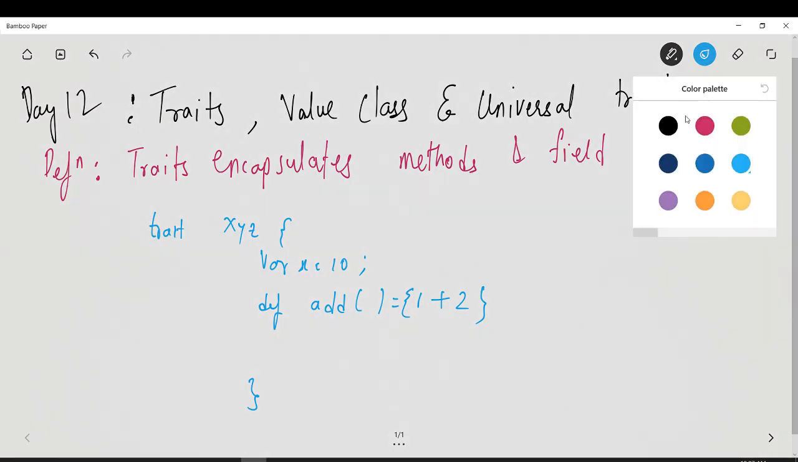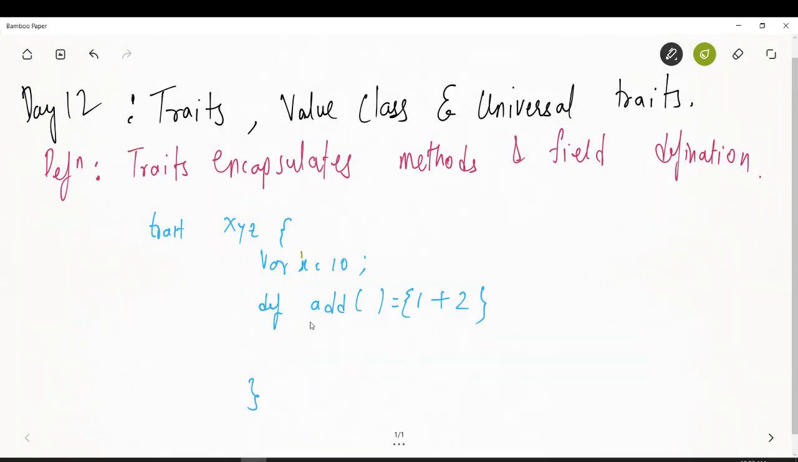Even classes have some variables and functions or methods defined, so it differs in a different way. You have to use a keyword for defining a trait. You use the keyword trait instead of class. So it is very similar to a class. Just think of it as a class with some special properties, and you define it with the keyword trait. Trait XYZ has var x = 10, def add is equal to whatever, 1 plus 2.